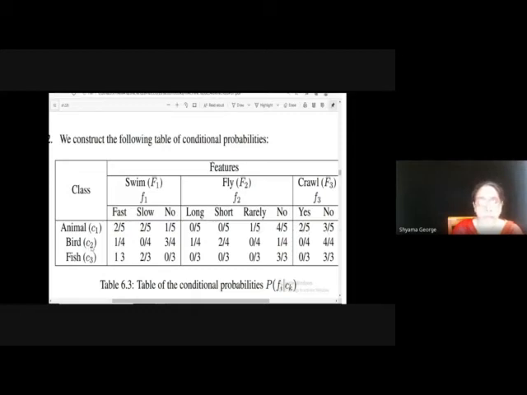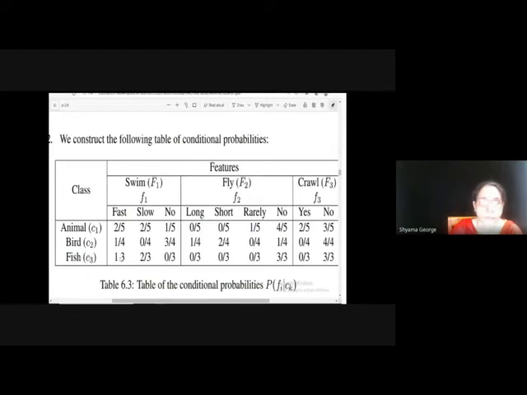Similarly, for the class bird, each value in the frequency table we are dividing by 4. 4 is the total number of examples with the class label bird. So the conditional probability table is obtained by dividing each value in the frequency table by 4. So it is 1 by 4, 0 by 4, 3 by 4, 1 by 4, 2 by 4, and so on.